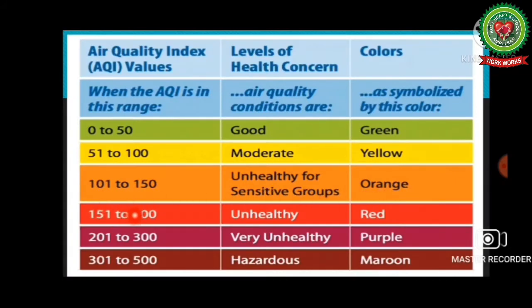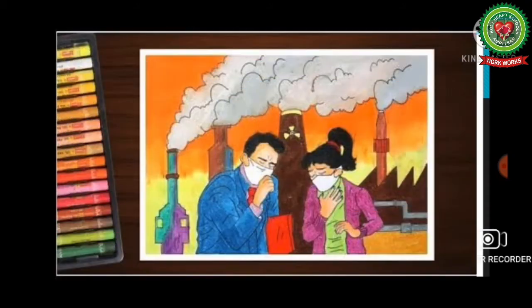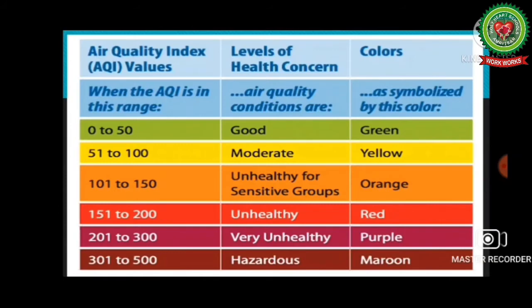Next, when AQI ranges from 151 to 200, then air quality conditions are unhealthy and it is symbolized by color red. When AQI ranges from 201 to 300, then air quality conditions are considered very unhealthy and it is symbolized by color purple. And last, when AQI ranges from 301 to 500, then air quality conditions are hazardous and the color which symbolizes this condition is maroon.